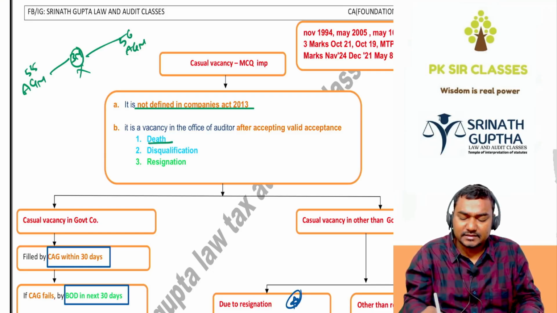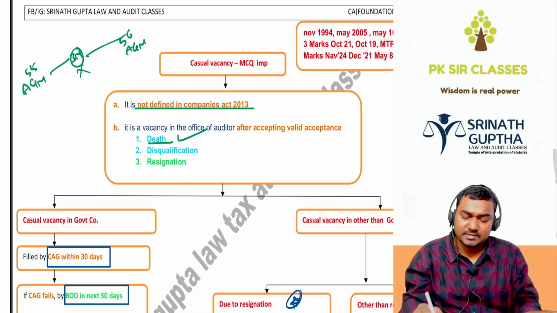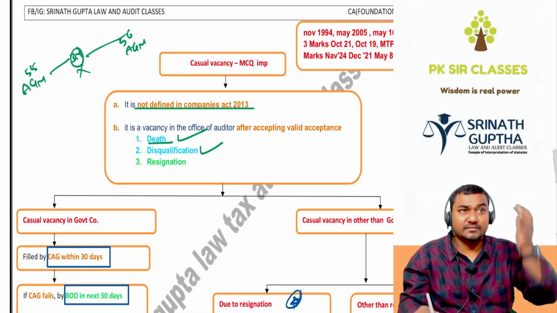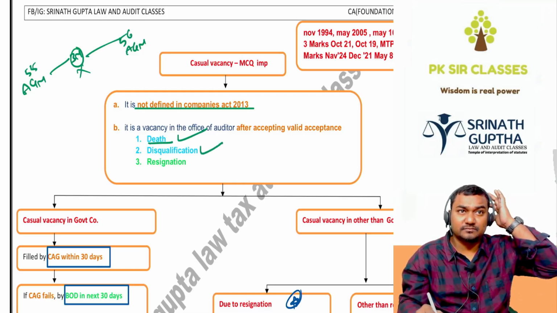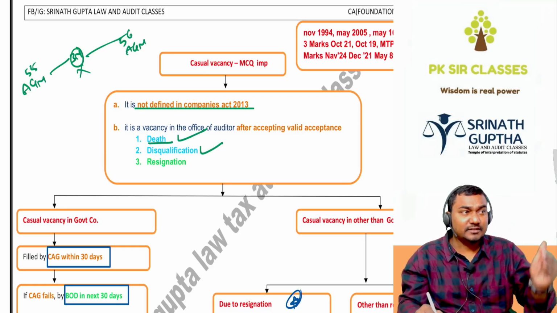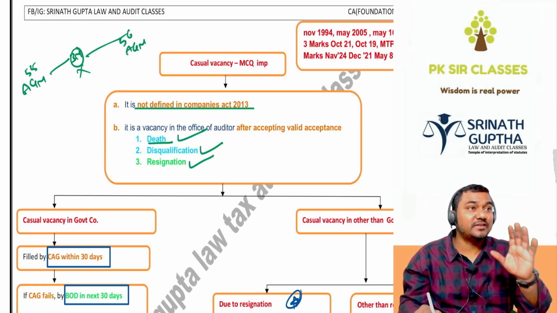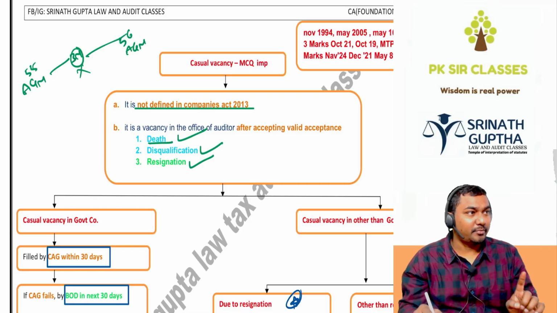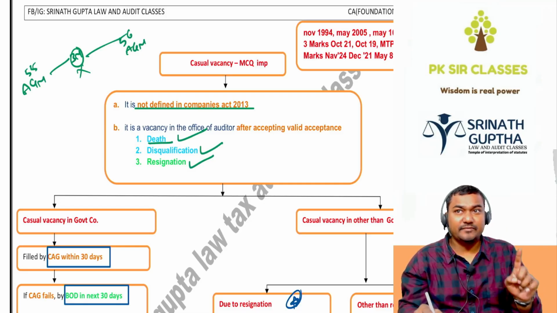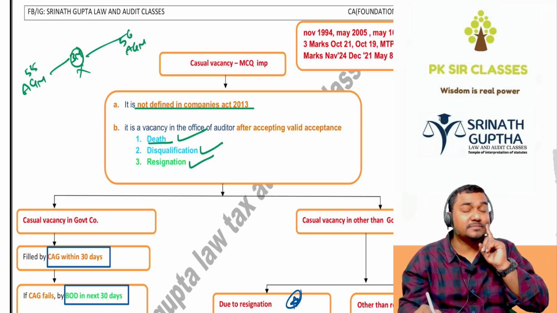It may be due to death. We can't do anything, that is beyond our hands. Disqualification, that is, purchasing the shares of the company subsequently. We can do something, we can avoid the disqualification. And resignation is very, very dangerous. Generally, once an auditor is appointed, he will not resign, in 95% of the cases. But if an auditor is resigning, something bad is going on in the company.